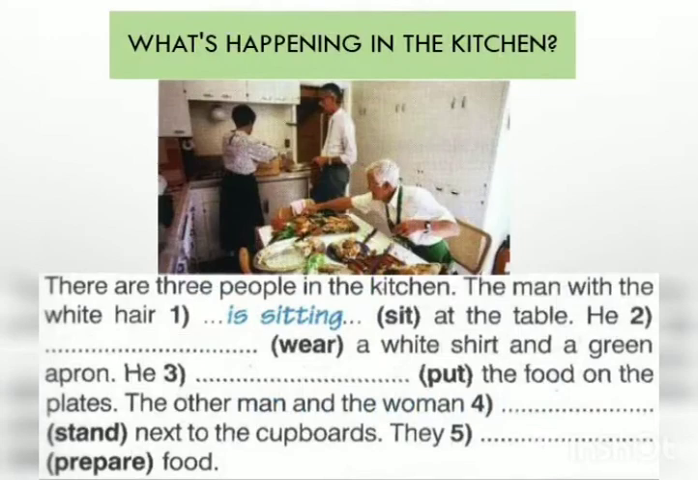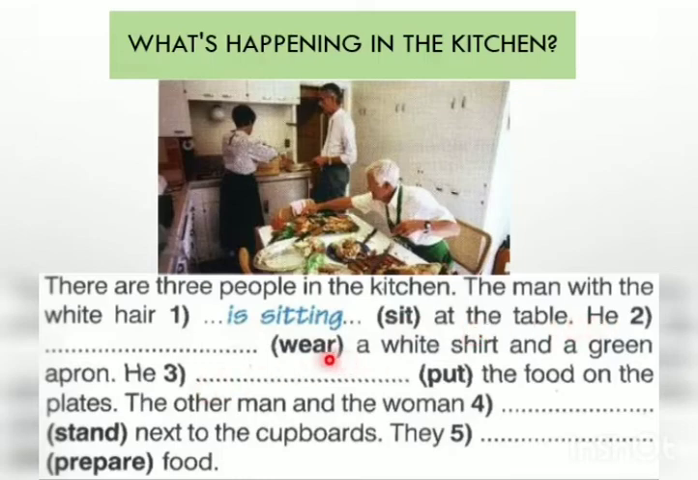Now what's happening in the kitchen? You can see there is a picture. There are three people in the kitchen. The man with white hair sits at the table. Now here one example has been done for you. With the help of this, you have to tell me what comes next. We are talking about the man with the white hair, so we use the helping verb is, because our subject is singular, and as sit ends with a vowel and a consonant, we double the consonant letter. So it becomes sitting. He is sitting at the table.